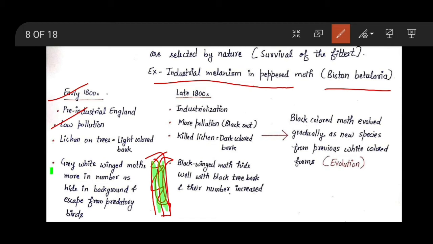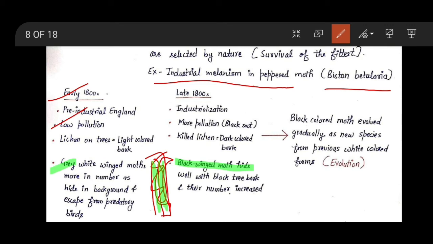And there are some moths who used to live over these trees. There are two types of moths: first the grey white winged moth, and second the black winged moth.